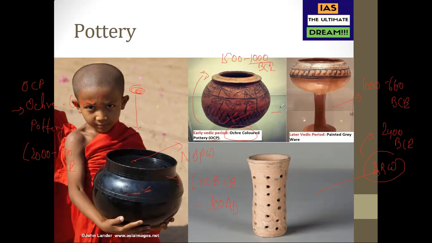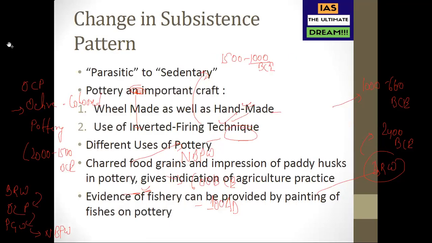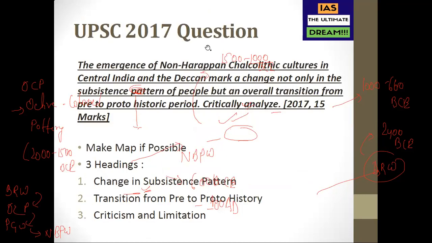But do remember, first came BRW, then you have OCP, then you have PGW, painted Greyware, and then you have NBPW. So this is the chronology. Fine. So we're talking about the change in subsistence pattern. We are talking about this 2017 question.